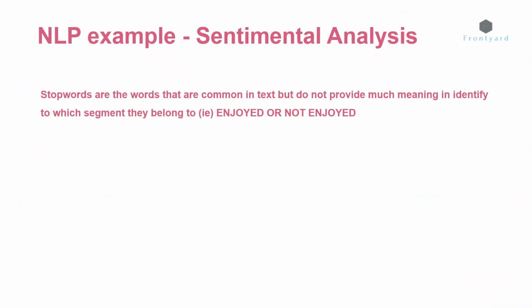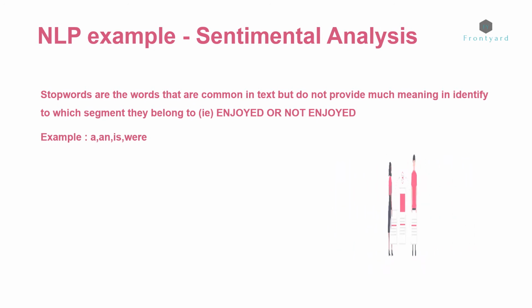The next step is removing stop words. Stop words are words that are common in text but do not provide much meaning in identifying the segment to which they belong, that is, enjoyed or not enjoyed. Some examples of stop words are and, is, where.